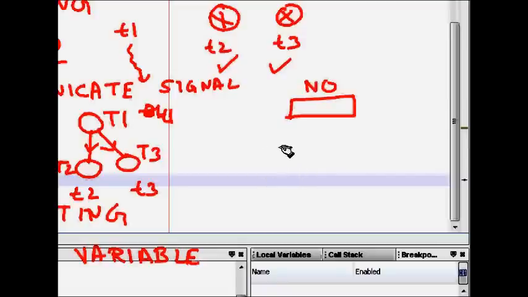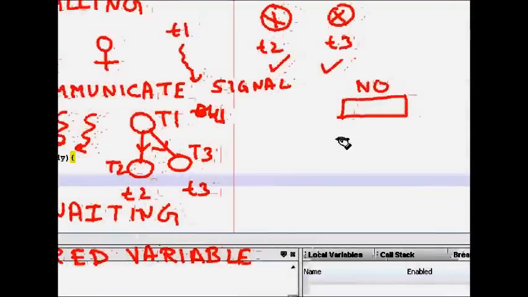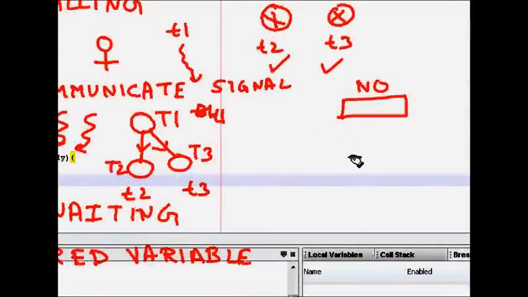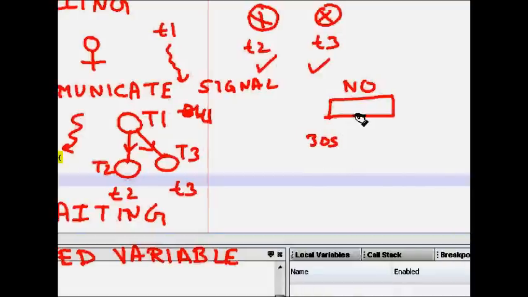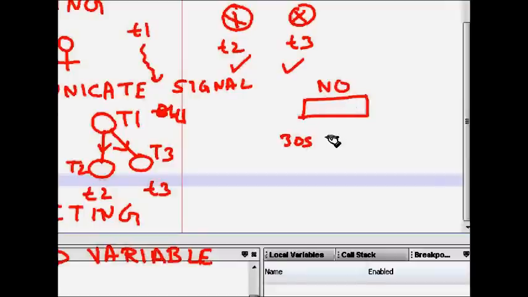Now the busy waiting says that T2 and T3 will keep on coming here after, let's say, every 30 seconds. They will see this shared page or notice board and see no, you are not ready.